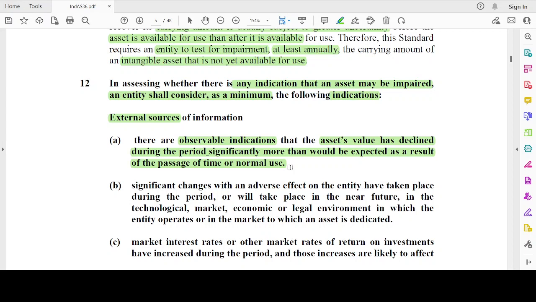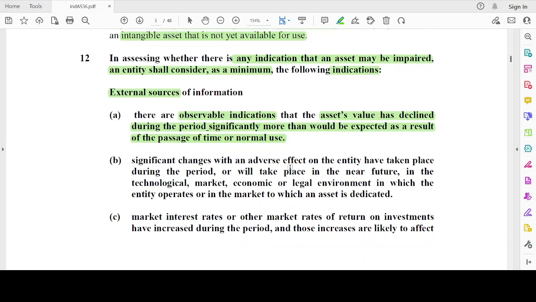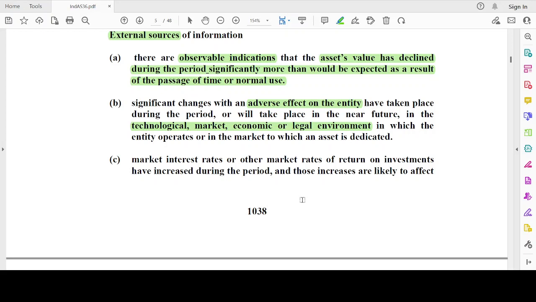Or the market price of such an asset has decreased so much that a significant decrease is there. That is an observable indication. It could be an indicator of impairment. Changes with an adverse effect on the entity have taken place during the period or will take place in the near future in the technological, market, economic, or legal environment in which the entity operates or in the market to which the asset is dedicated.